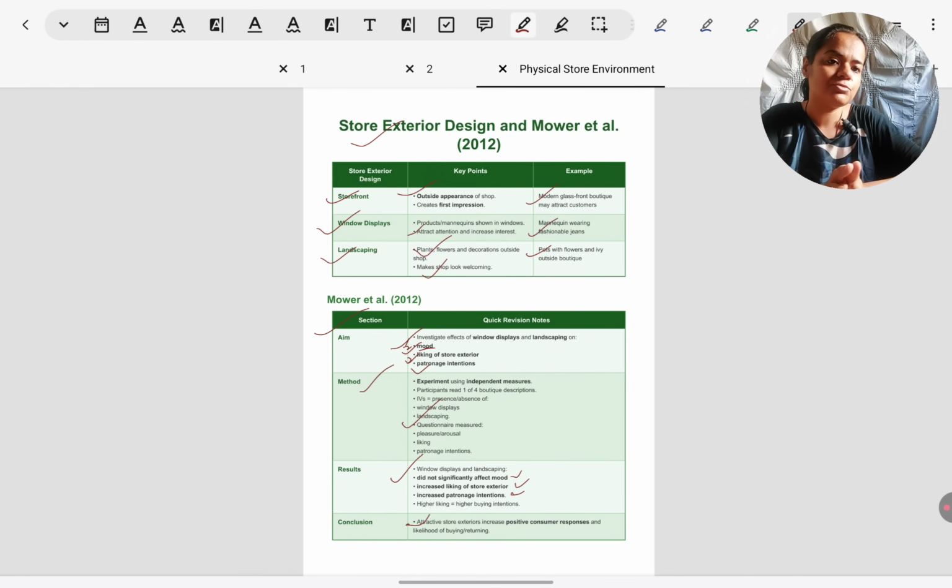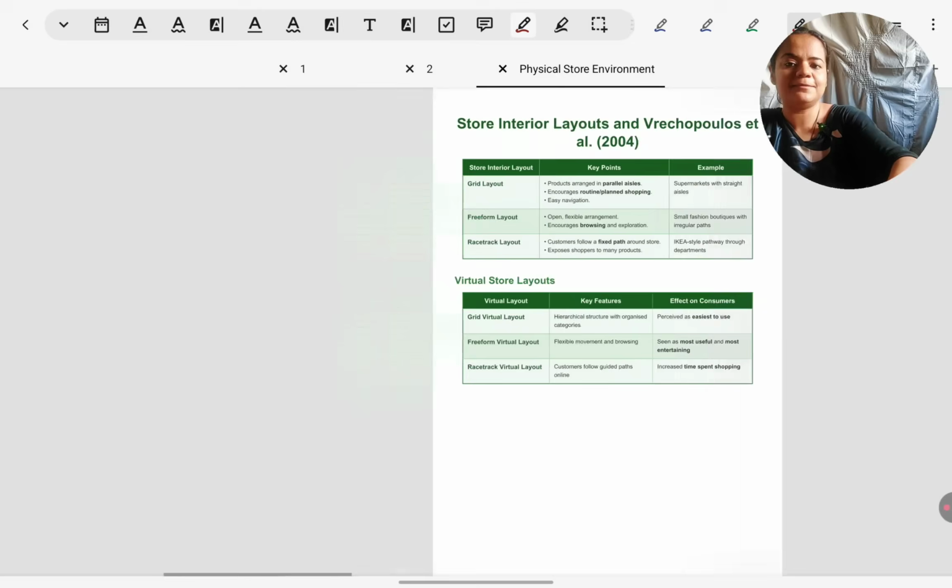This is what we need to know about exterior. Now let's come to interior.